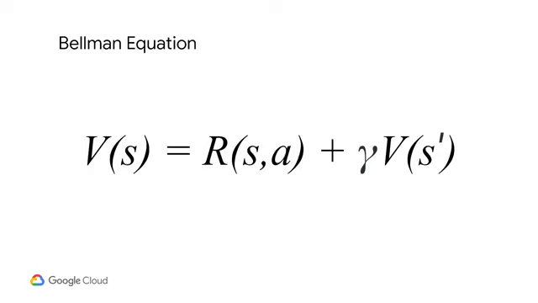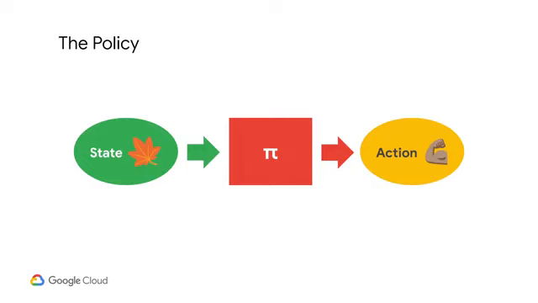We now know how to assign a numeric value to a state, but what if we have multiple possible actions? Which one should we choose to update this equation? For that, we'll introduce something called the policy function. This is where the learning of our agent starts coming into play. Our goal is to find a function that takes state information and recommends an action for the agent to take. For now, we're going to be greedy. Our gumdrop will look at each action it can take and will choose the one that leads to the highest value state. There are other strategies for coming up with the policy, but they'll have to do with assigning each action a value.